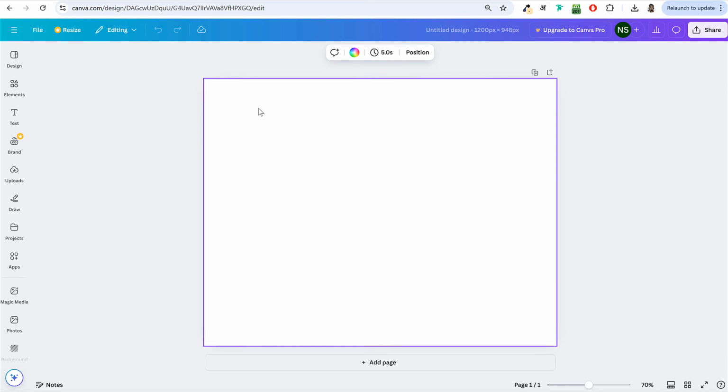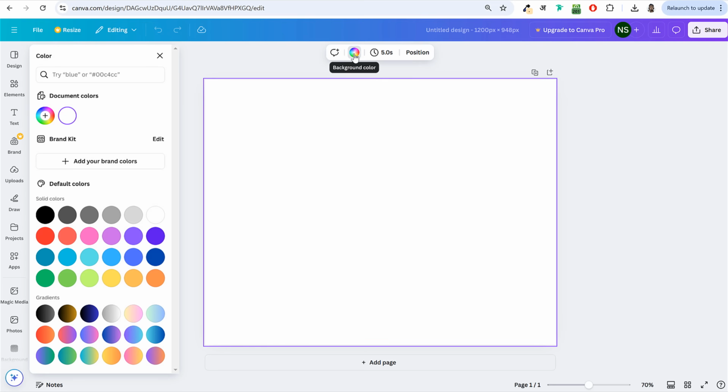I'll change the background color. To change the background color, click on this thing. Once you click on it, you'll see the background color option at the top. Click on that. Now let me first get this background color.